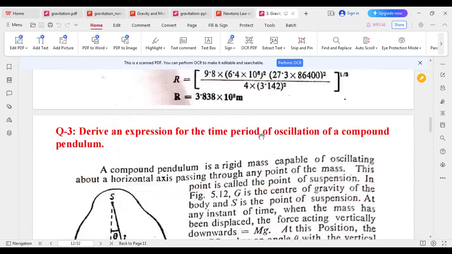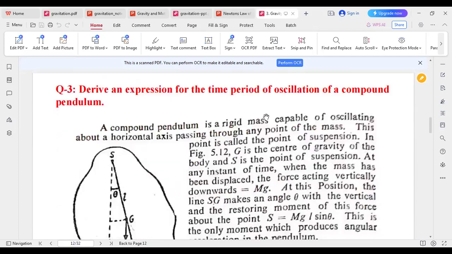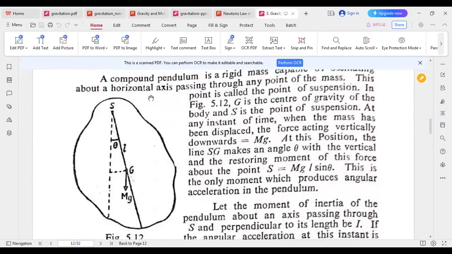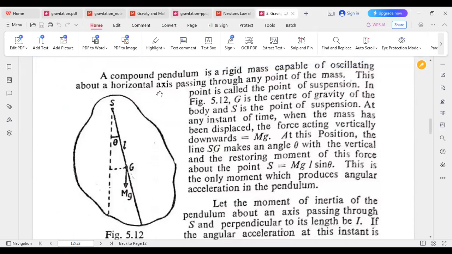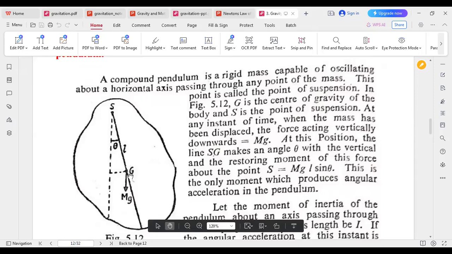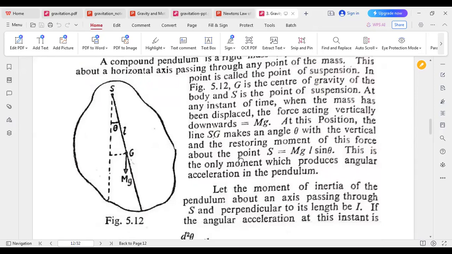Now derive the expression for the oscillation of a compound pendulum. A compound pendulum is a rigid body capable of oscillating about a horizontal axis passing through any point of the body. This point is called the point of suspension. This is the point S. So this is the length L, and this is the equilibrium position, and mg indicates the weight of the pendulum.